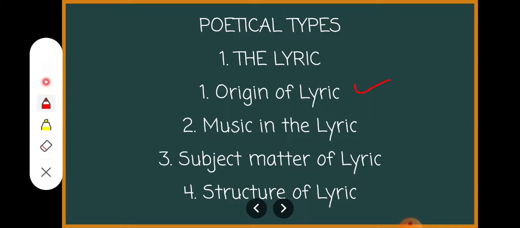Then we will try to understand the music element in a lyric, what role music performs in lyric. And next we will understand what typically subject matters are used for a lyric. And the next is the structure. What is the particular or general structure of a lyric.